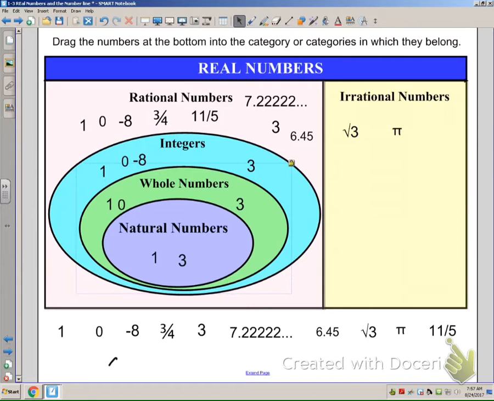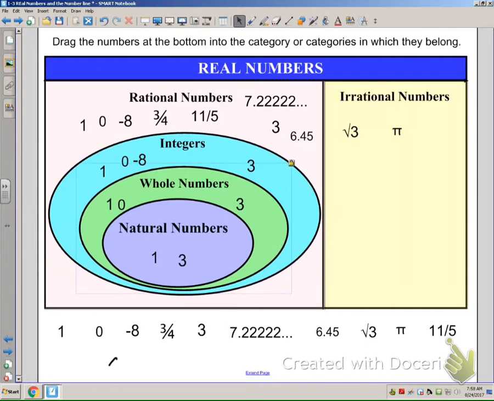And then integers is now all of the whole numbers. Notice 0 is up here in the integer category. But it now includes negatives. So it's whole numbers and their opposites. Integers include the natural numbers, all the counting numbers, the 0, and all of the opposites. So 1, -1, 2, -2, 3, -3.